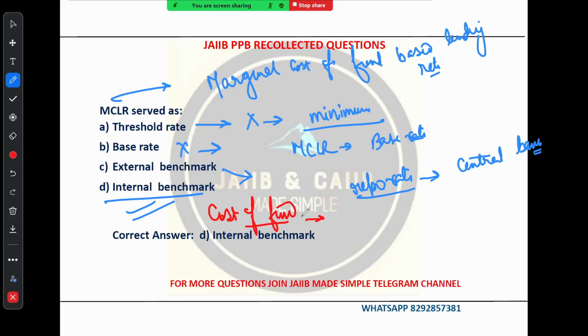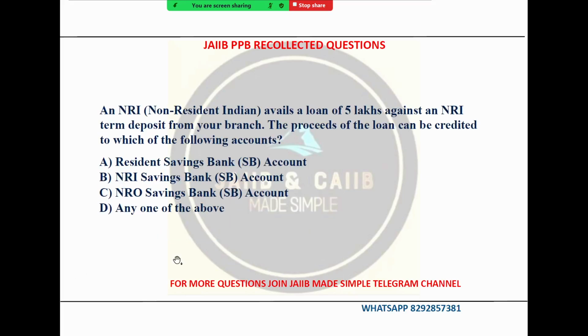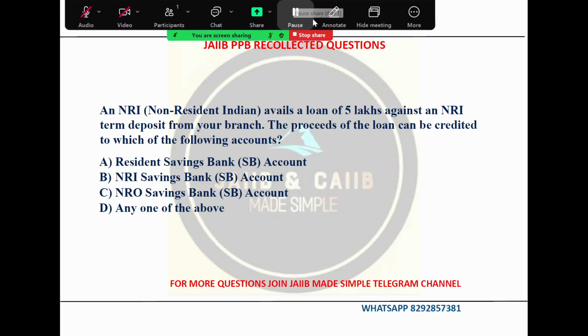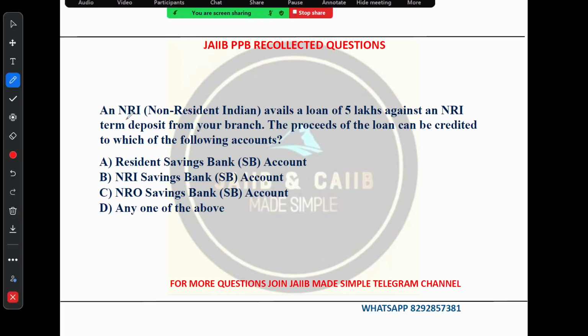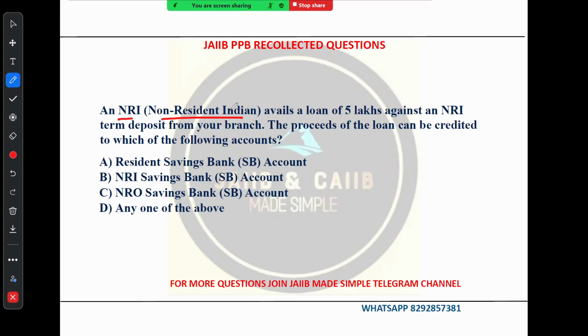Now let's see the next question. It is regarding NRI, right? So the question is, suppose an NRI avails a loan of 5 lakh against an NRI term deposit from your branch. So suppose an NRI, you know, non-resident Indian, avails a loan of 5 lakh against an NRI term deposit from your branch. The proceeds of the loan can be credited to which of the following accounts? So the loan proceeds, the loan of 5 lakh which you give, can be credited to which account?